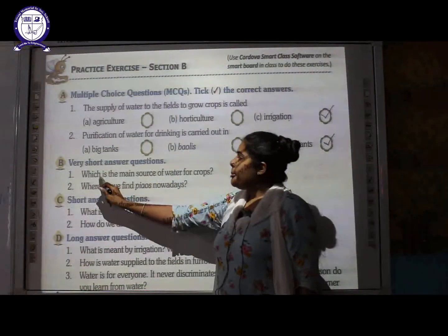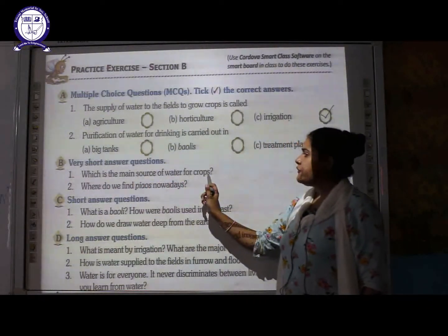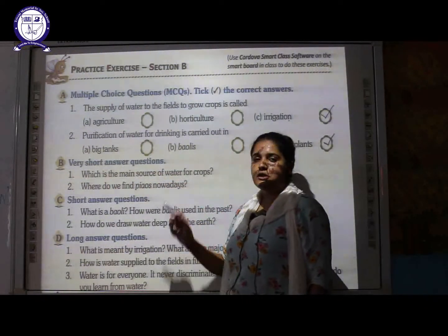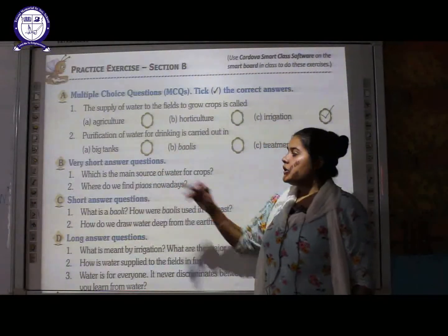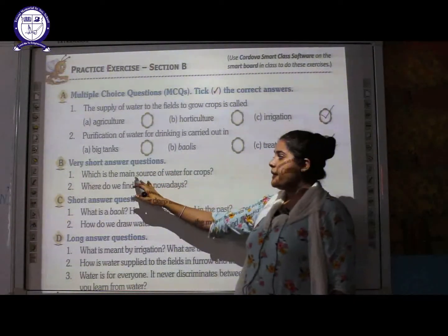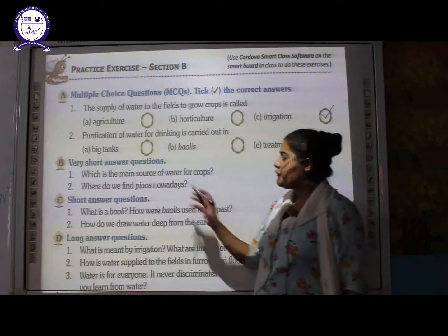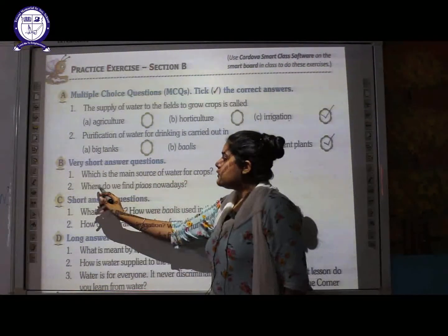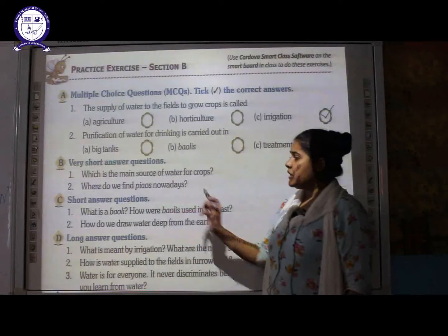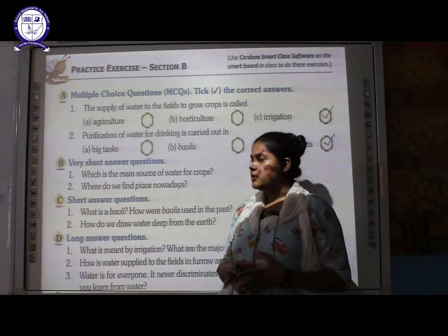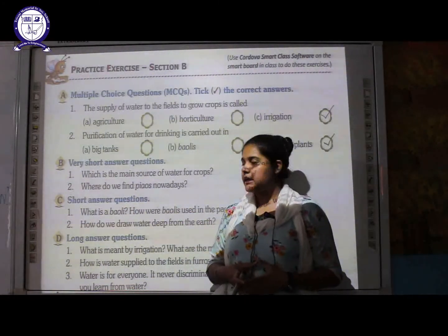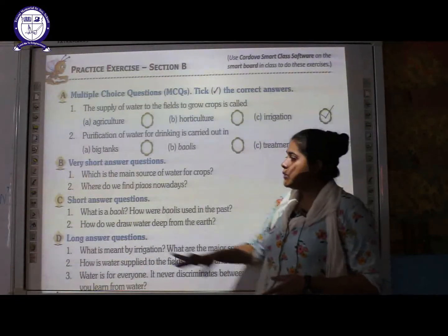The next is: which is the main source of water for the crop? The main source is monsoon rainfall. Farmers depend on monsoon rainfall for supplying water to the crops. So where do we find pyaus nowadays? Pyaus are nowadays found near roadside temples and market areas. Let's move on to the next question.